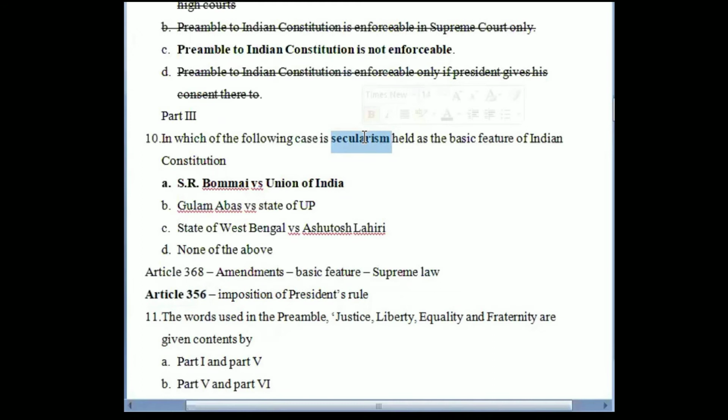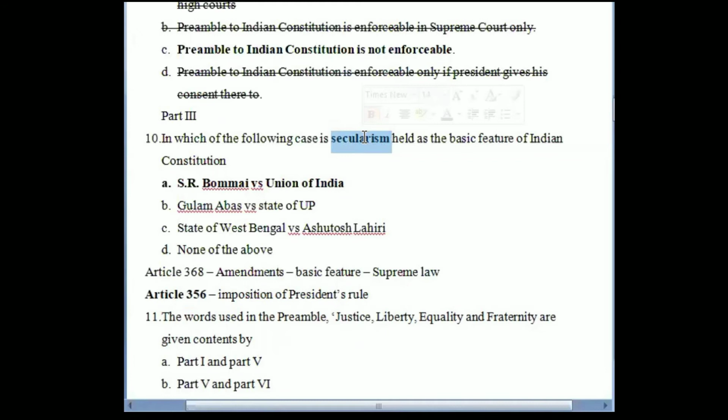So in this case, it was said that if the Constitution of India mentions that the states should be secular through their actions or thoughts, then a similar thing applies even to the political parties. If the state government has to be secular, then the same thing applies even to political parties.